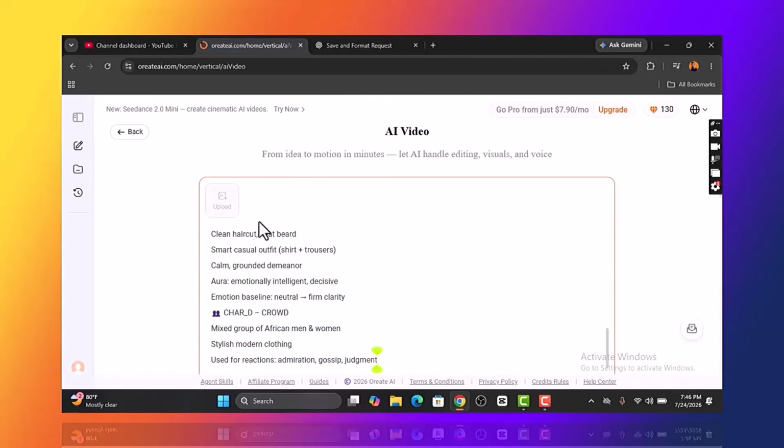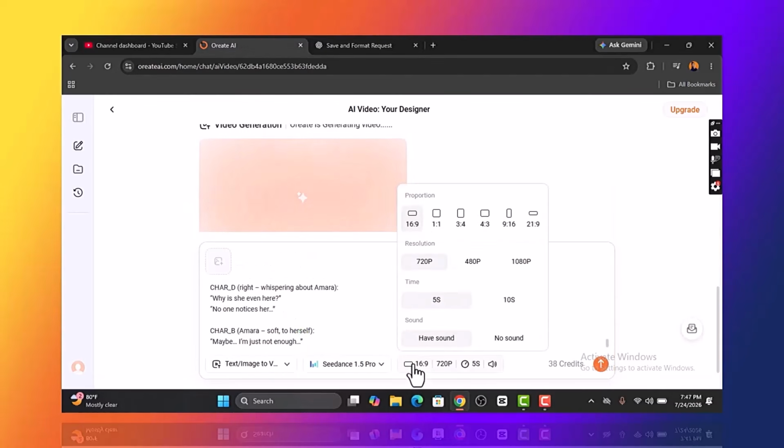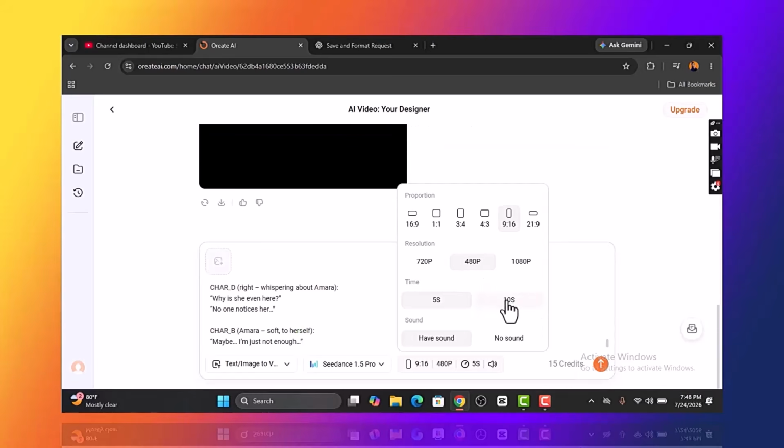So let's see this. Now I'm going to paste my prompt here, and I'll select my aspect ratio to 9:16 because this is what I've been using. Here you can leave it at 5 seconds, then we leave it at half sound. Everything is set and we are using 720p. If you reduce it to 480p, it reduces our credit. That means we can utilize less credit to generate our entire project on this platform.